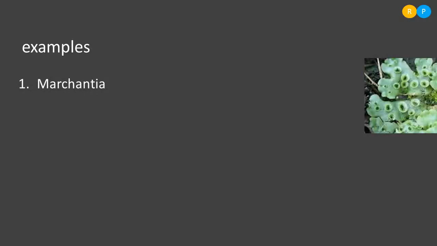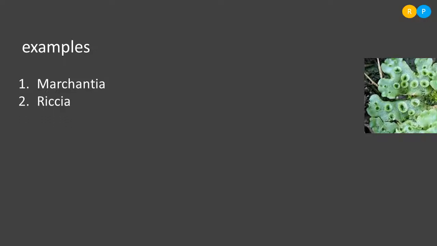Here we have some examples of liverworts. The best example is Marchantia. This is the picture of Marchantia. You can clearly observe the lobe-like structure in the thallus. Because of this lobe-like structure, it is compared with the structure of the liver, so it is commonly called liverwort.